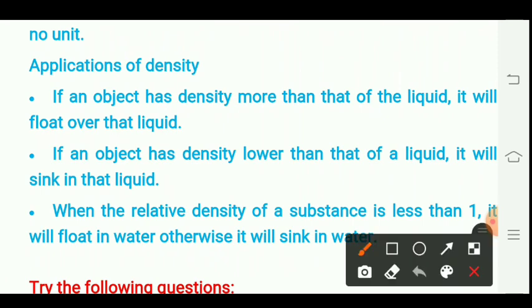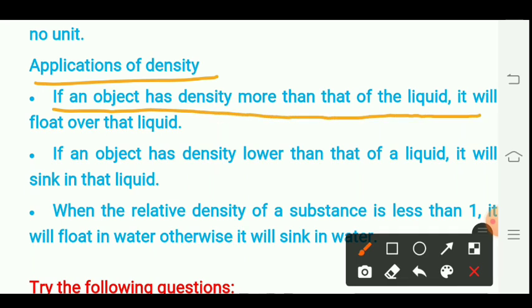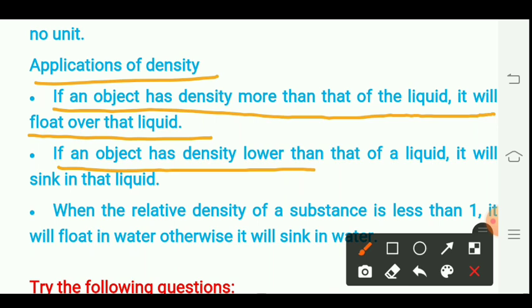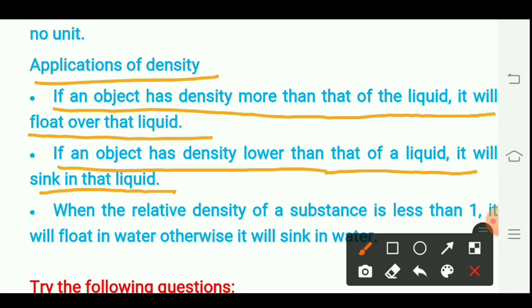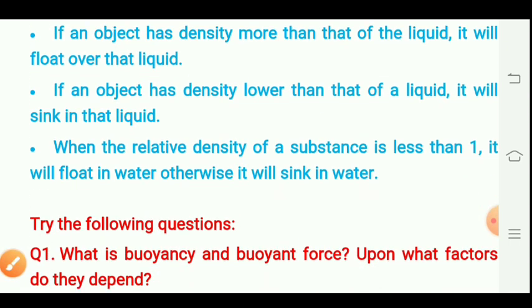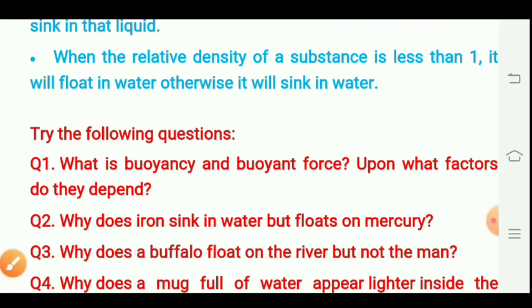Applications of density are: if an object has density more than that of the liquid, it will sink in that liquid. If an object has density lower than that of the liquid, then it will float over that liquid. Thus, from the density, we can easily understand whether the given object will float or sink in the liquid. When the relative density of a substance is less than 1, it will float in water, otherwise it will sink in water.